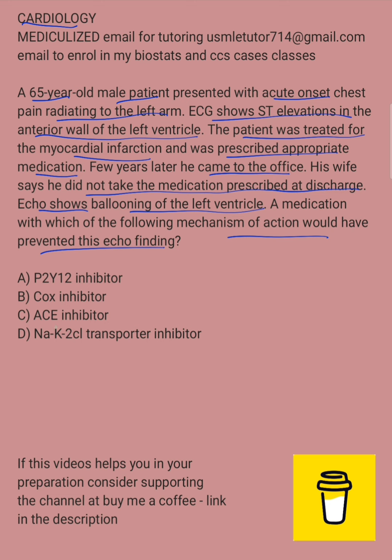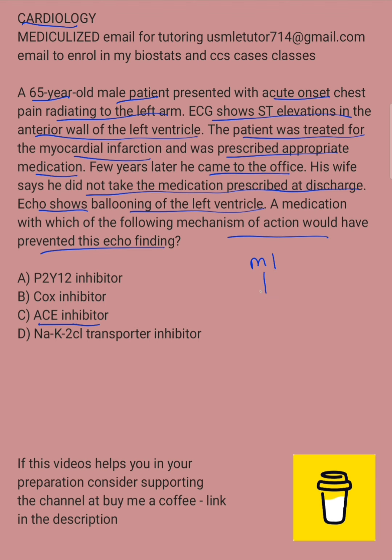One of them is ACE inhibitor. So this would be the answer here. So the answer here would be ACE inhibitor. There are other medications like spironolactone, which is an aldosterone antagonist, that can also help with this. Also SGLT2 inhibitors can help. Beta blockers like carvedilol can help with preventing this myocardial remodeling.